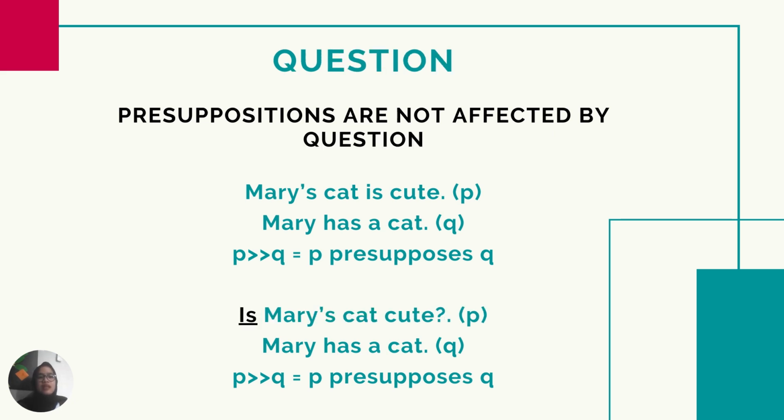And the last is the questions. Presuppositions are not affected by question. In this example, Mary's cat is cute. Mary has a cat. The P presupposes the Q. And when we change the sentence to the question, is Mary's cat cute? The P still presupposes the Q, which is Mary has a cat. Do you get it? I mean, even though we change the sentence into negation, or we add the modals, or we change it into question, the presuppositions are not changed.